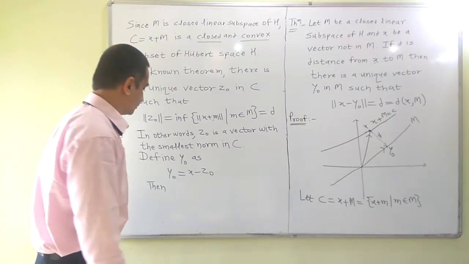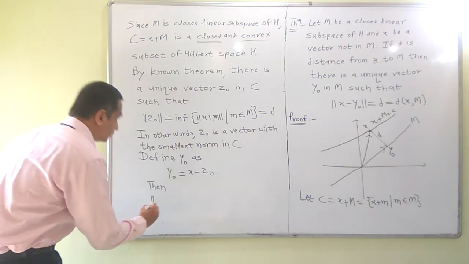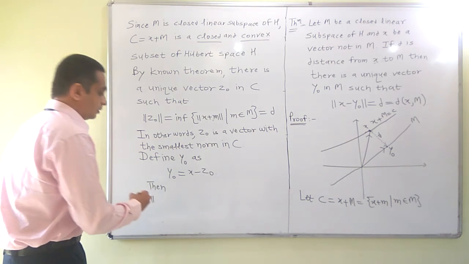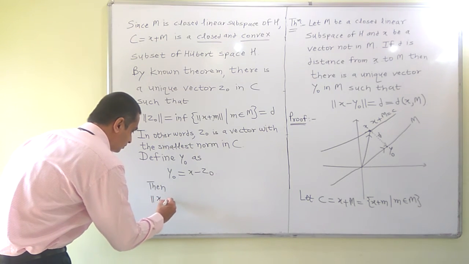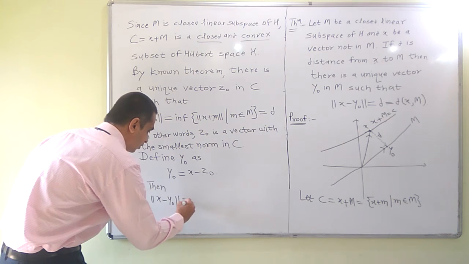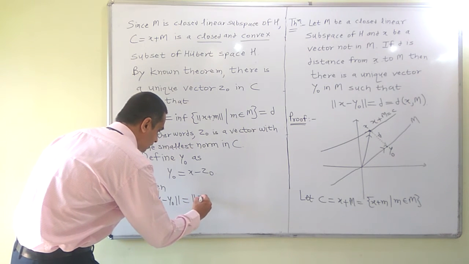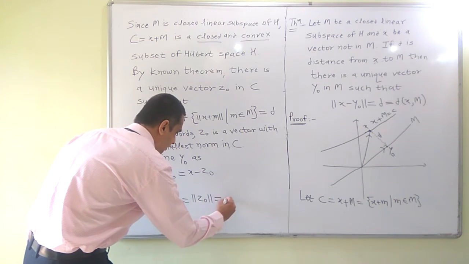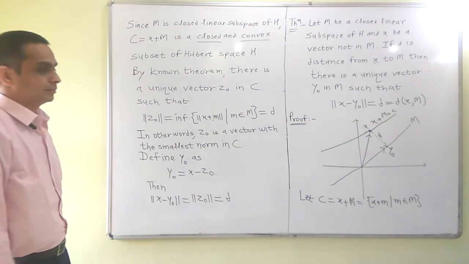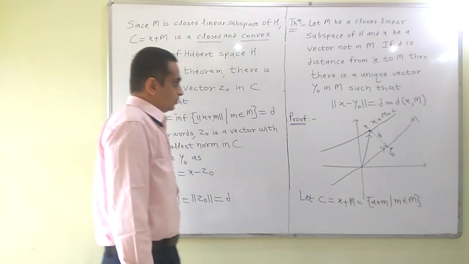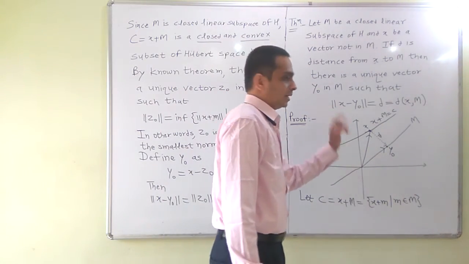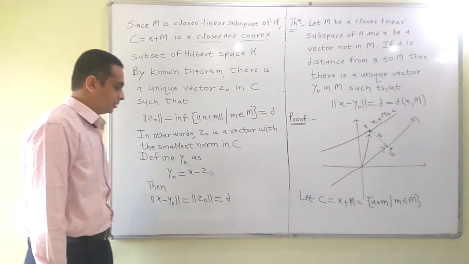Then the norm of X minus Y0 equals the norm of Z0, which equals D. So we have completed the existence part.